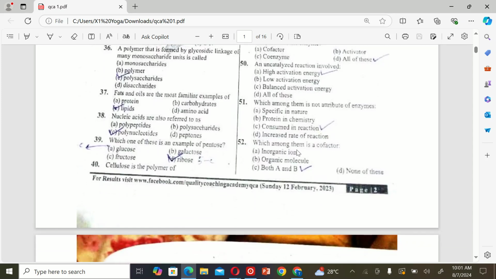The next MCQ is which among them is a cofactor? A. inorganic ion, B. organic molecule, C. both A and B, and D. none of these. So the correct option is C, both A and B.